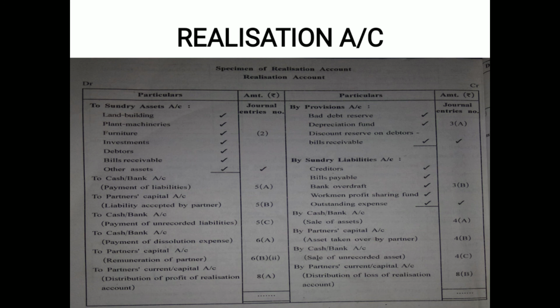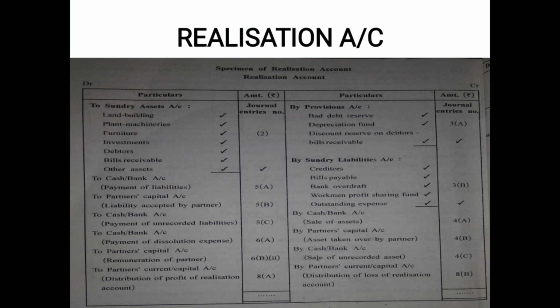So in the process of posting, it is to be written on debit side of realization account. So pay attention on your screen, realization account, debit side. Here it is to partner's capital account, liability accepted by partner, journal entry number. Yes?